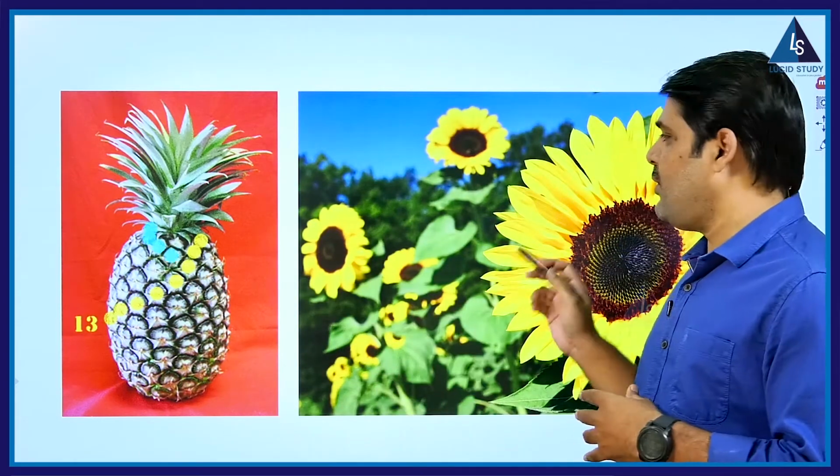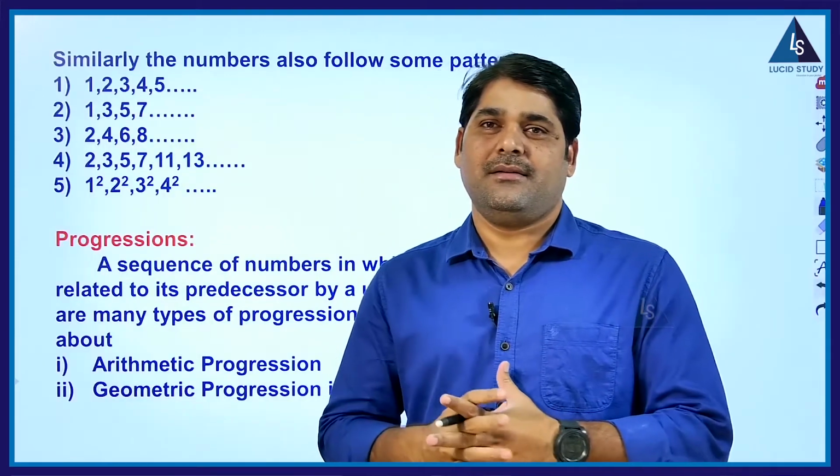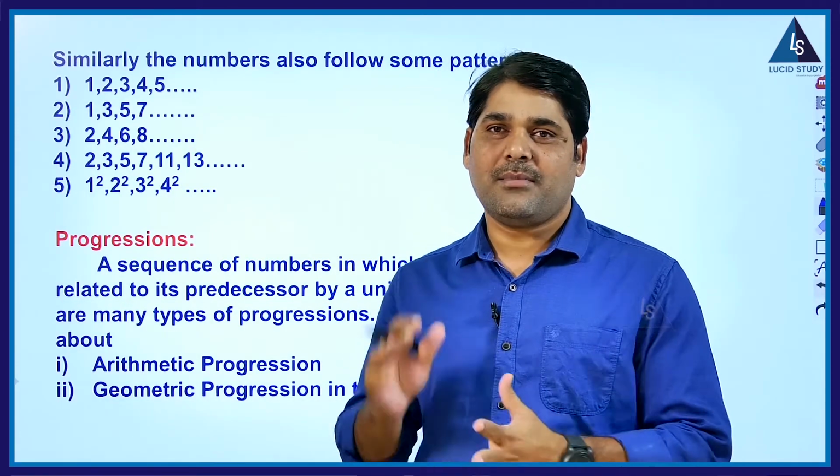See in the first row how many petals are there. Here also in the first row how many are there. Second row how many designs are there. These are pentagons, right? So how many pentagons are there in the first row? Second row how many pentagons? So like this. Here also in petals, in first row how many petals are there? Second row how many petals are there? There is a particular phenomenon in that. So similarly we have some patterns in numbers also.